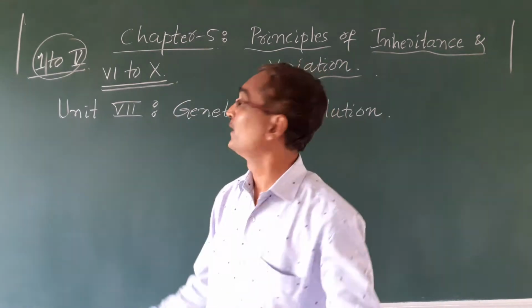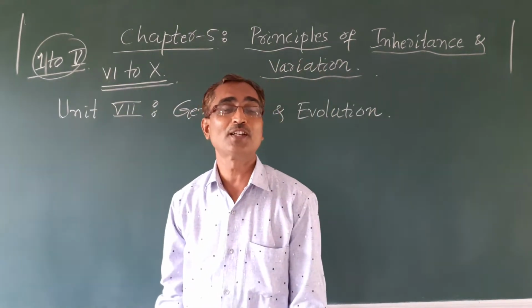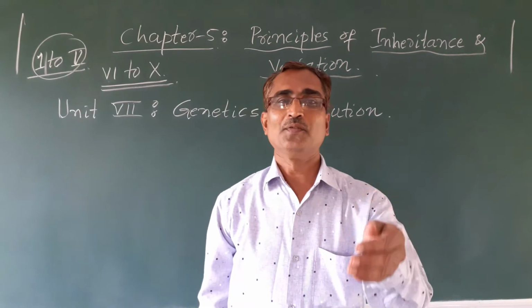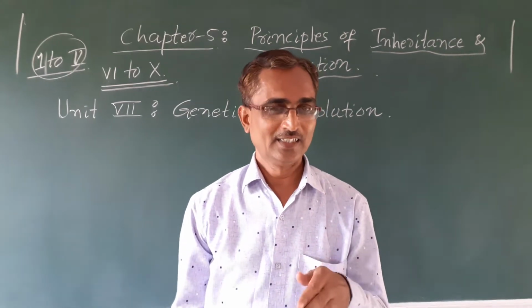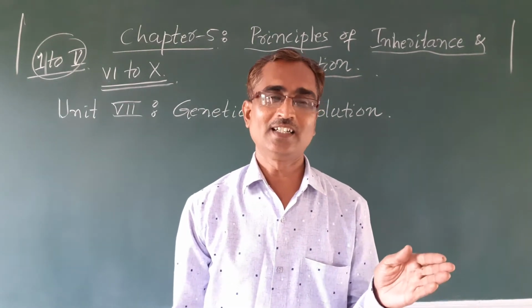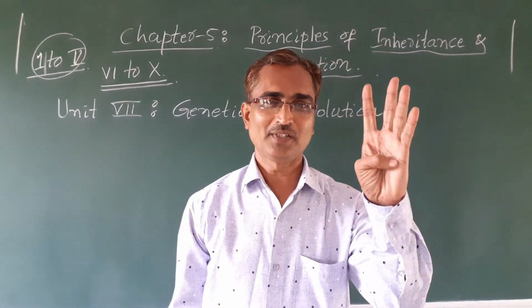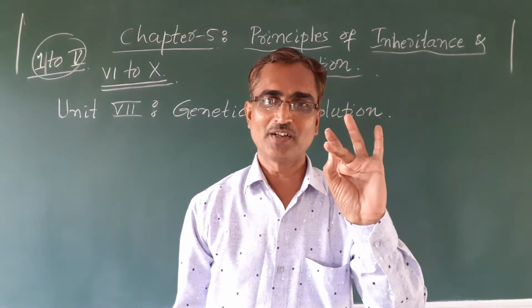So 6th unit is about reproduction, which we have already discussed in recent days, isn't it? First chapter, second chapter, and third chapter we have discussed.